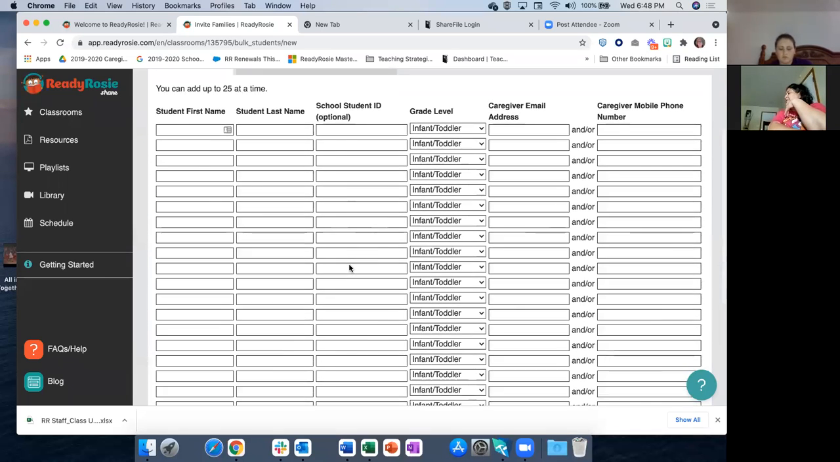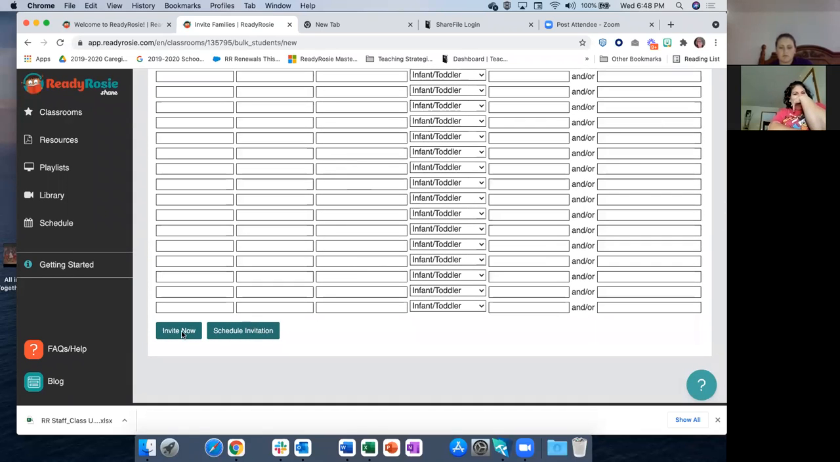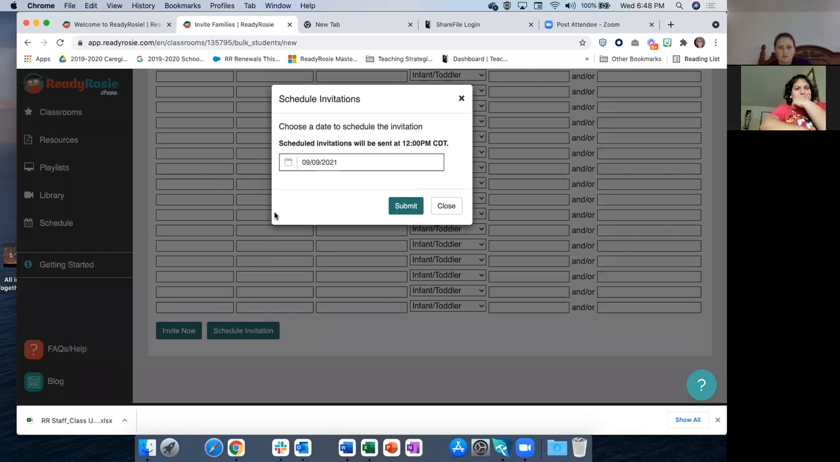Once you have your classroom all rostered out, you can click invite now and the invitation will go out then, or you can click schedule an invitation. Maybe you're going to have an open house, or a meeting with all the families, and you want to give them a heads up about Ready Rosie, or maybe you just want to have an opportunity to get that flyer sent out.